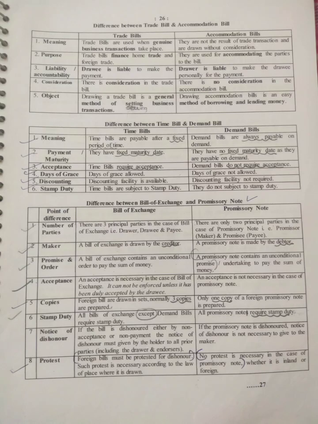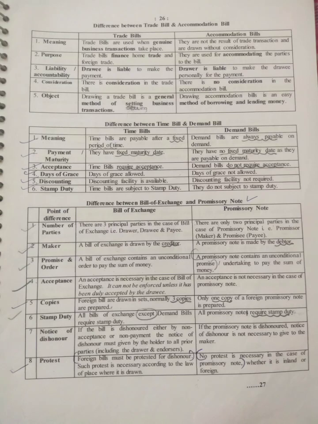So a discounting facility is available in the time bill, but a discounting facility is not available in the demand bill, and it is not required. And the stamp duty: the time bill is subject to stamp duty. So stamp duty is very necessary in the case of a time bill, but a demand bill is not subject to stamp duty. So this is the difference between the time bill and the demand bill.